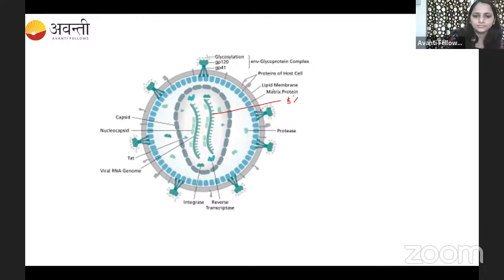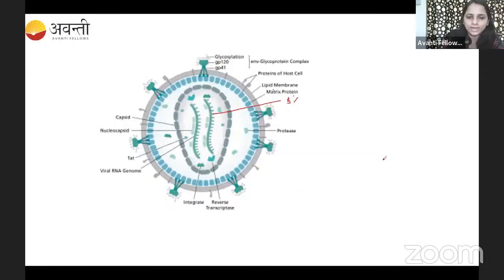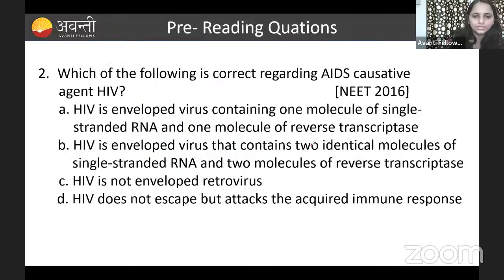Fine. This is about the structure, guys. Let us come to the answer. In option B, they are telling that HIV is an enveloped virus that contains two identical molecules of single-stranded RNA and two molecules of reverse transcriptase. Yes, here you can see in the diagram there are two molecules of reverse transcriptase. This blue color is the reverse transcriptase enzyme, and that light green color is the integrase enzyme. There are two integrase and two reverse transcriptase enzymes. So that's why option B is the correct answer.